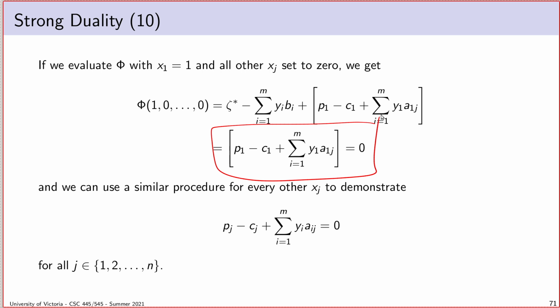And so we can do the same thing. We did this for x1, but maybe you'd buy it if I told you we can do that for any particular value j. So x1, x2, x3, x4, whatever. So I can show that for any value j, this has to equal 0. And then what we're going to do is take this apart and see if we can draw any conclusions about the behavior of y and relevant to c, because we know that each y and aij, and c all factor into the constraint system of the dual LP.